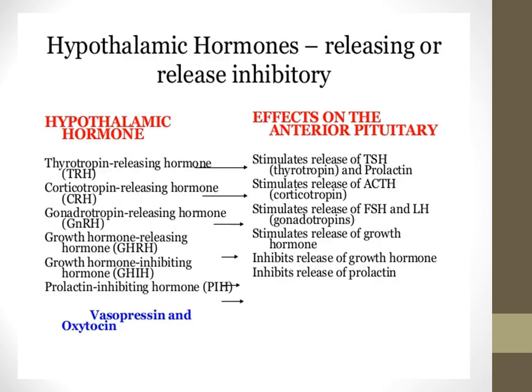So the hypothalamic releasing and inhibitory hormones control the anterior pituitary secretions. Like the thyrotropin releasing hormone, which stimulates the release of the thyroid stimulating hormone. The corticotropin releasing hormone stimulates the release of corticotropin, or ACTH. Gonadotropin releasing hormone stimulates the release of FSH and LH. Growth hormone releasing hormone stimulates the release of growth hormone, and the growth hormone inhibiting hormone inhibits the release of growth hormone, while the prolactin inhibiting hormone inhibits the release of prolactin.